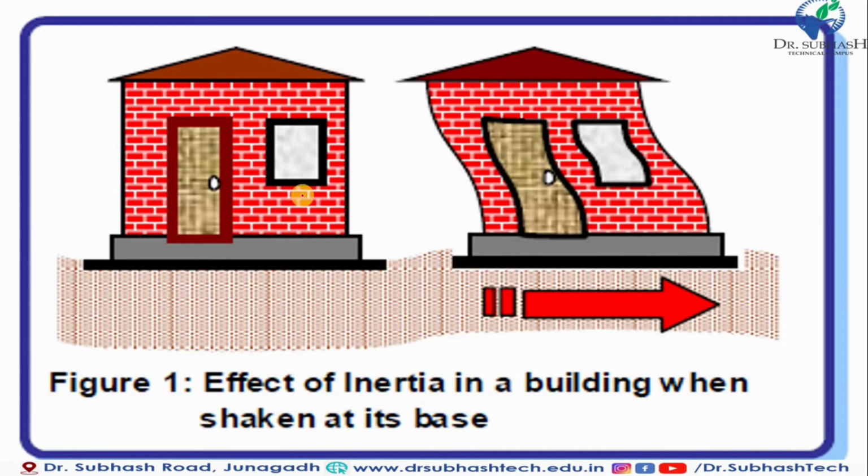We will see this in the figure. You can see that this is the stable house. When the earthquake is shaking, you can see it in the next image. When the earthquake acts in this direction, our slab, columns and beams are fixed, but our roof moves opposite to the direction of the earthquake. That is the effect of inertia force while the ground shakes, and the building moves opposite to the ground or earthquake motion. This is nothing but the effect of inertia force in a structure, and when the earthquake is strong, that effect will be greater in our structure.